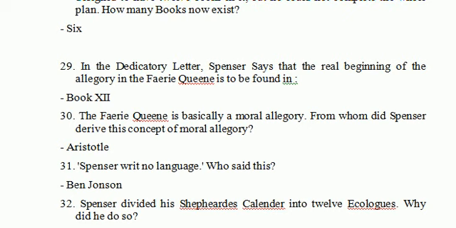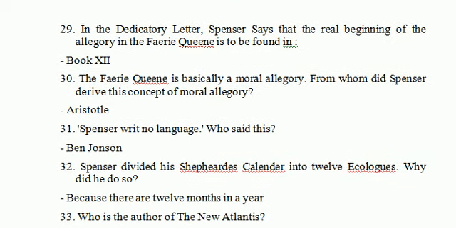Spenser writes no language. Who said this? It is another important quotation. Spenser wrote no language. So it was said by Ben Jonson.